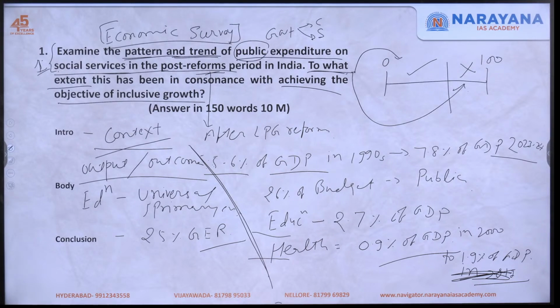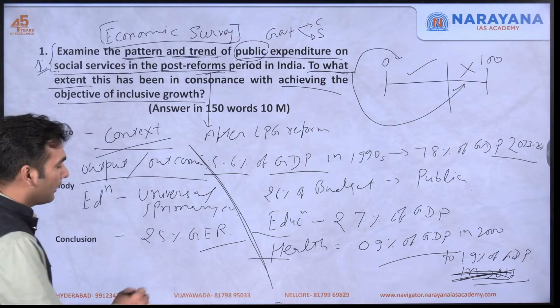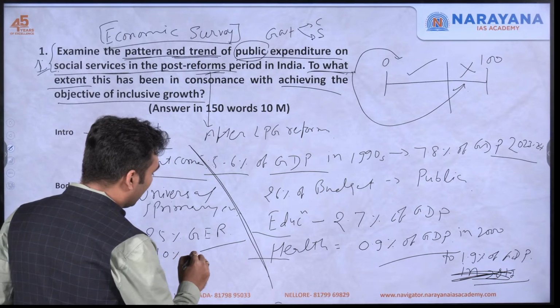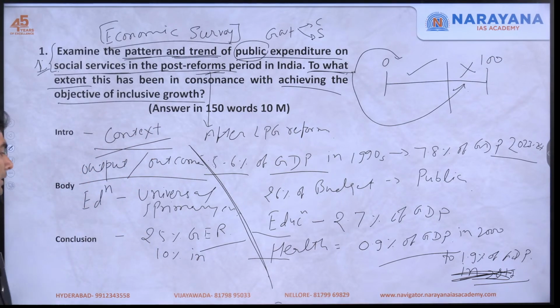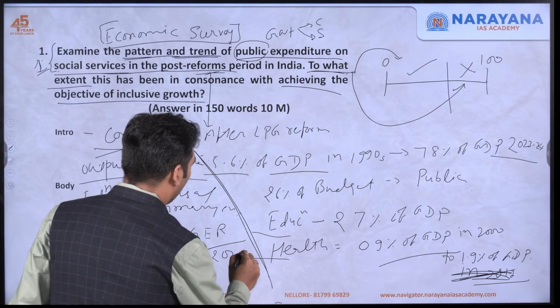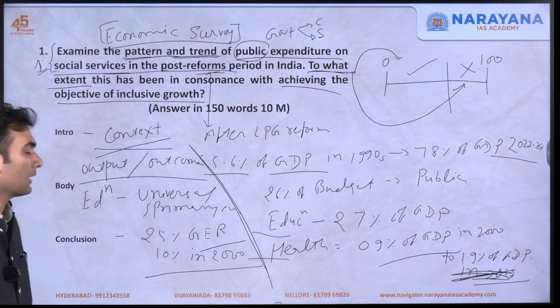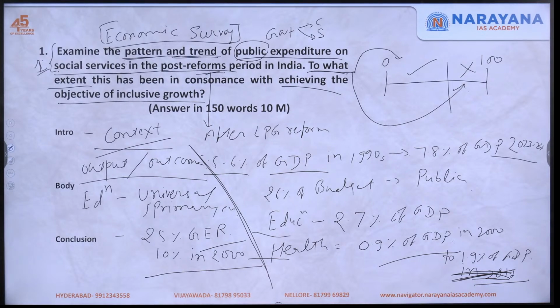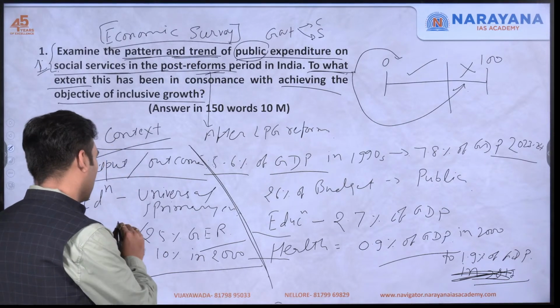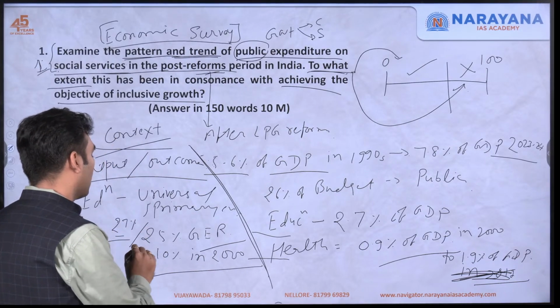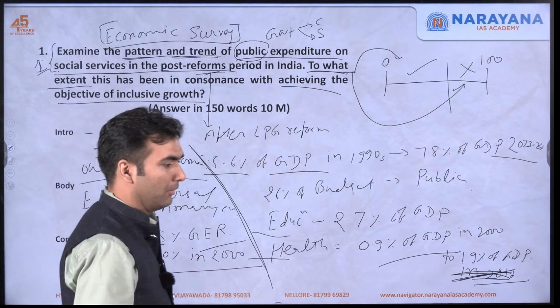With respect to health also, you can talk about the achievement in terms of IMR and MMR. The data is that this gross enrollment ratio was only 10% in early 2000. From 10% in 2000 it has increased to 25%. Some sources of data can also tell you that it is 27%. It doesn't matter much as long as it is in the same range, we are good to go.